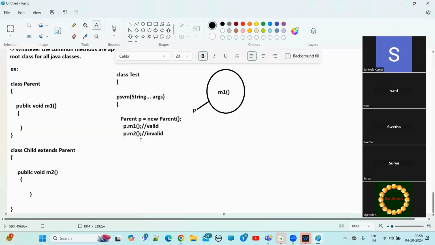Now p dot M2 method. Why is it invalid? Here P is of Parent type, and in the Parent type we are calling the M2 method. Do we have the M2 method in Parent? No, we don't. That's why it is invalid. We have only the M1 method. Just remember, I already told you, whatever the parent has is by default available to the child.